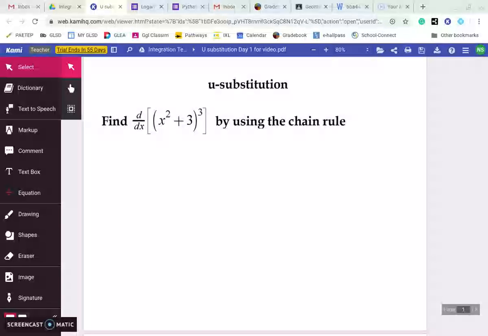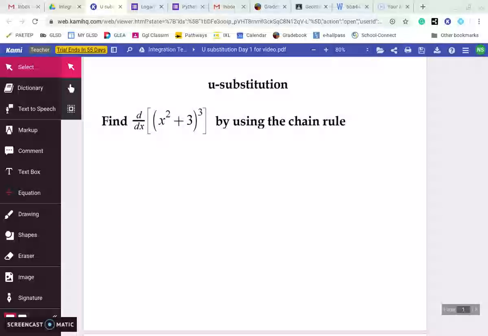Hello there, everyone. So far the integration that we've been doing has been very straightforward. We just did the power rule backwards, essentially. So we would add 1 to the exponent and then divide the coefficient by that number. So we were doing the power rule backwards. Well, really integration is just doing derivatives backwards.